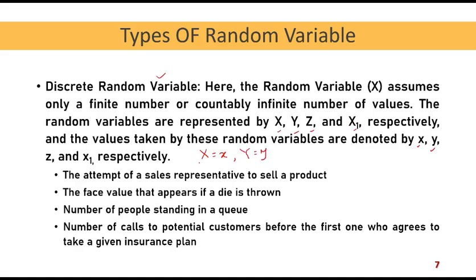If I write capital X equal to small x, it means that capital X is a random variable which takes a value small x. The particular value of the random variable X is represented by small x, and the particular value of the random variable Y is taken as small y. Now, these are some examples of discrete random variable.